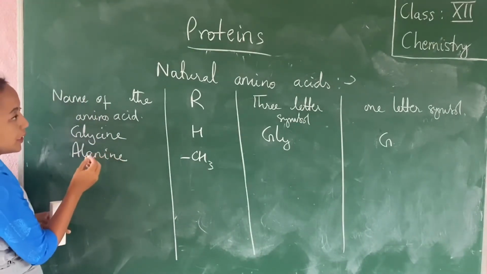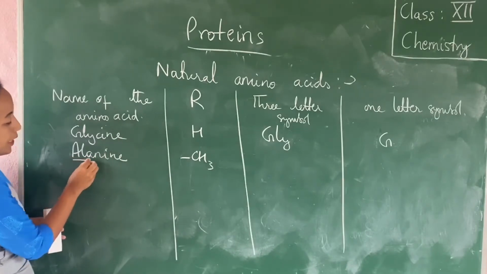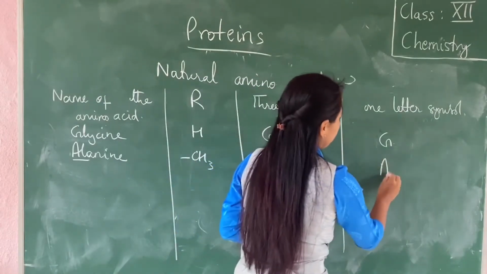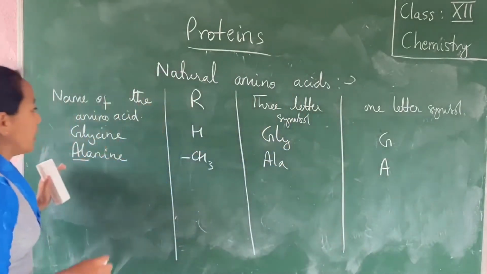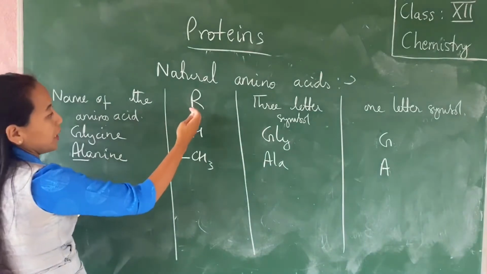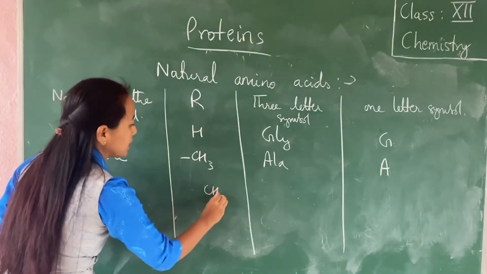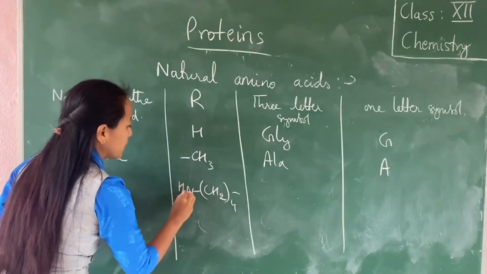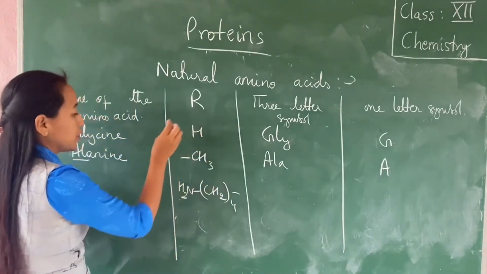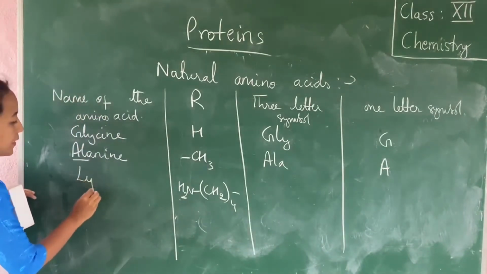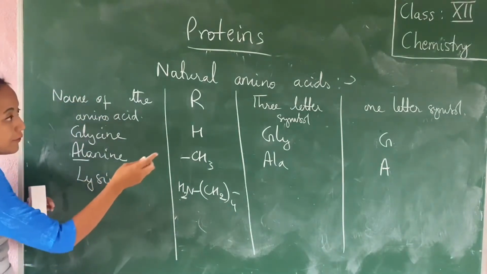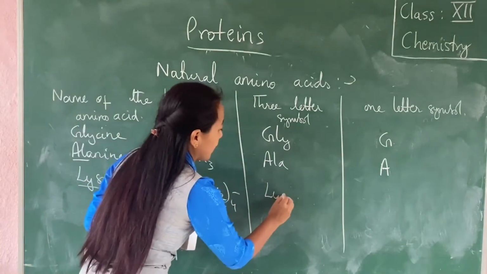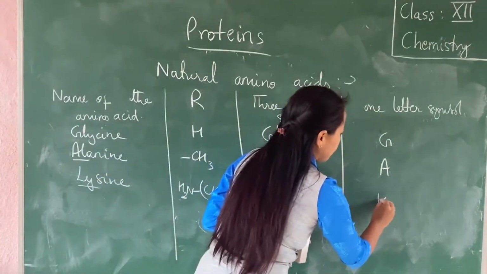Again, the first 3-letter symbol will be ALA, and the 1-letter symbol will be A. Now the next amino acid will have R as CH2 4 times, and then you have an NH2 group. If this group is present instead of R, then it is called lysine. The 3-letter symbol will be LYS, and the 1-letter symbol will be K.